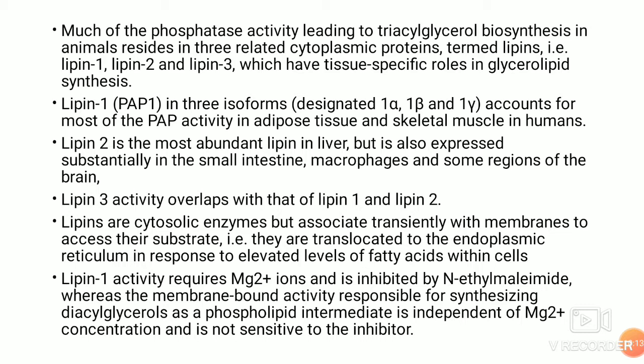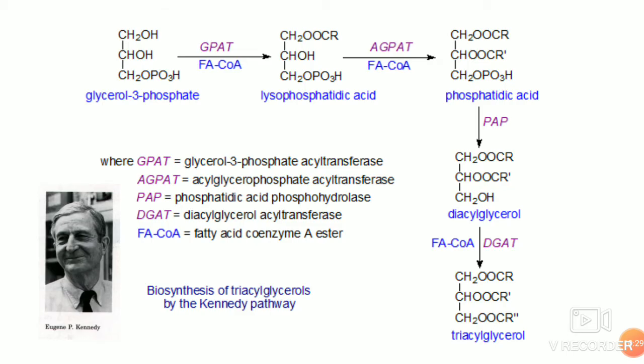It's interesting to know that they require magnesium ions and they can be inhibited by N-ethylmaleimide, whereas the membrane bound form is not inhibited. So they can be a target for pharmacological studies. So phosphatases remove the phosphate and phosphatidic acid is converted to diacylglycerol. Diacylglycerol, with the action of diacylglycerol acyl transferase, transfers one more fatty acyl CoA, forming the triacylglycerol.